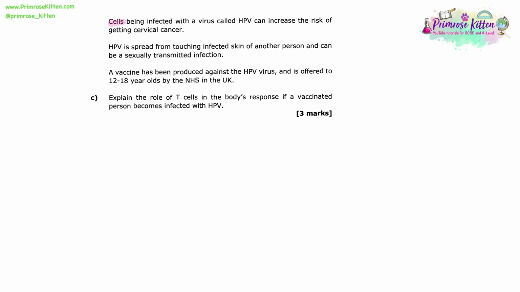Cells being infected with a virus called HPV can increase the risk of getting cervical cancer. HPV is spread from touching infected skin of another person and can be a sexually transmitted infection. A vaccine has been produced against the HPV virus and is offered to 12 to 18-year-olds by the NHS in the UK. Explain the role of T cells in the body's response if a vaccinated person becomes infected with HPV.